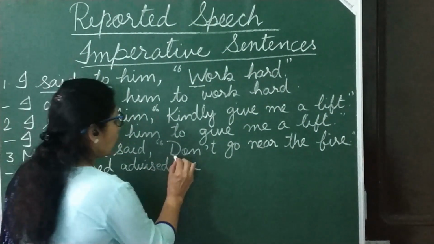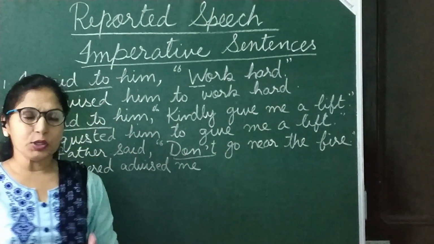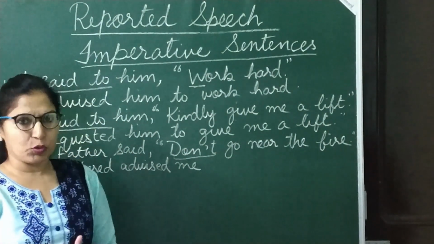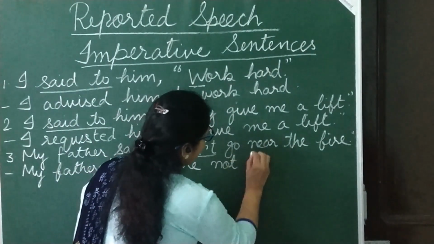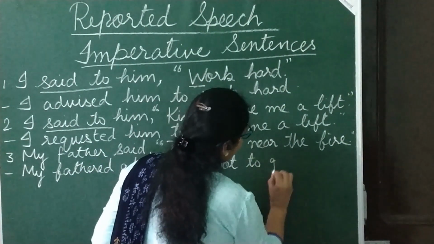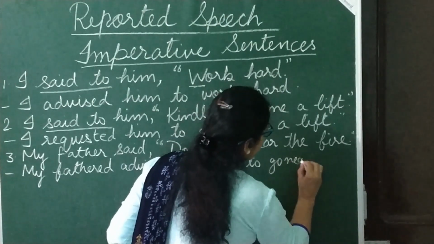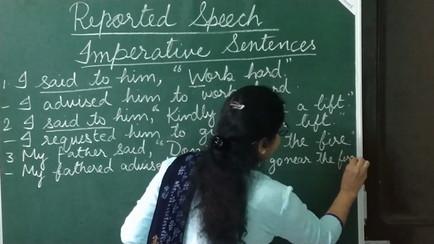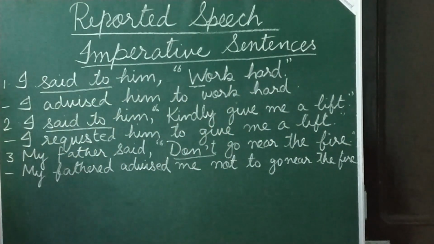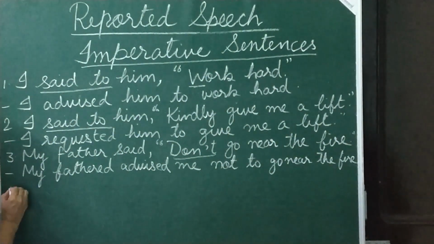Now this don't will be converted into not to. This you have to remember. Not to go near the fire. Okay students, let's see one more example.